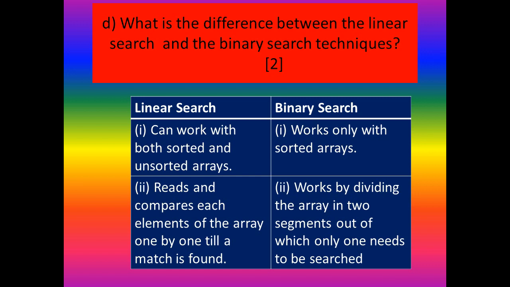And in the case of linear search, the second point: it reads and compares each element of the array one by one till a match is found. That means it will check all the elements one by one. But in the case of binary search, it works by dividing the array into two segments, out of which only one needs to be searched. That means first we will separate this array into two parts, and we will find out the mid element. We will compare the searching element with the mid element. Again, we will check whether it is less than that middle element or greater than that middle element. Like that we consider. Okay.